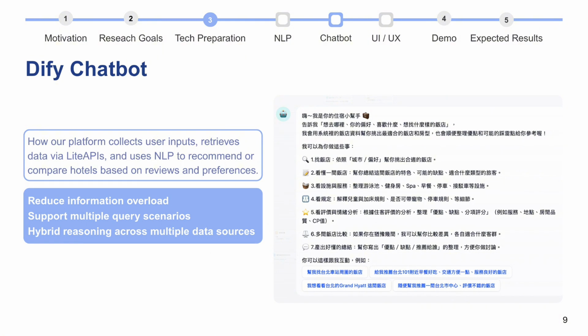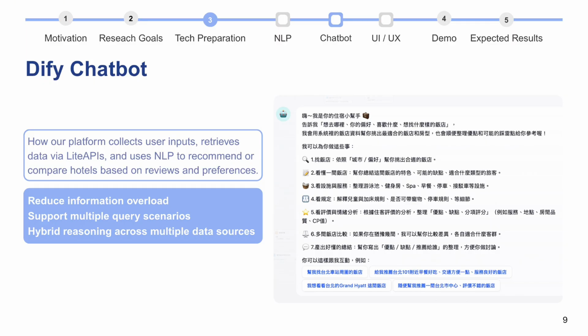Here I will introduce our chatbot. In our project, we want to fix one big problem of hotel booking websites. There is too much scattered information, like rating, facility, review, policies, and users still have to read everything by themselves. So we built a chatbot on Dify to fix that. It takes natural language questions, pulls hotel data from Light API, combines it with our NLP review analysis, and then recommends or compares hotels in a very human-friendly way.